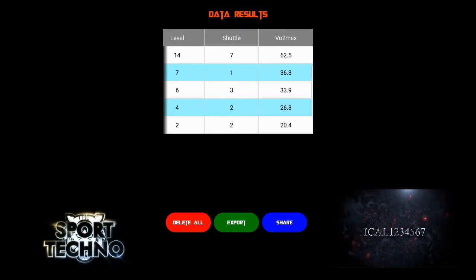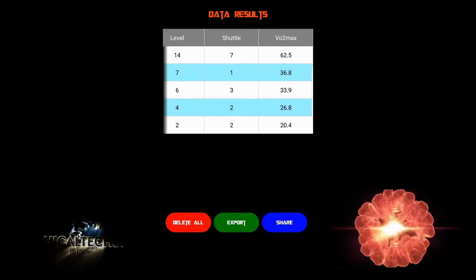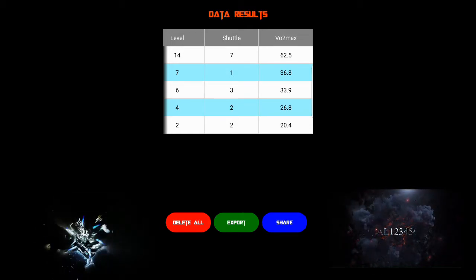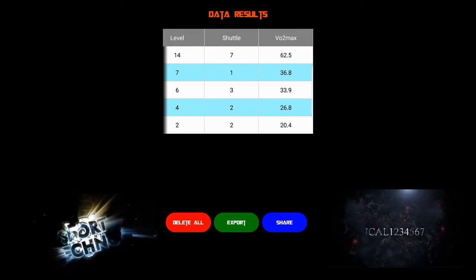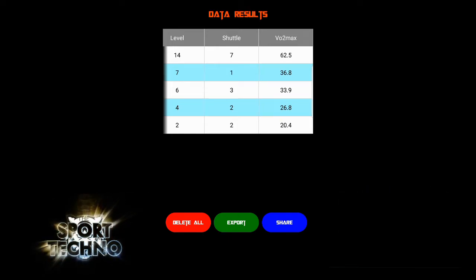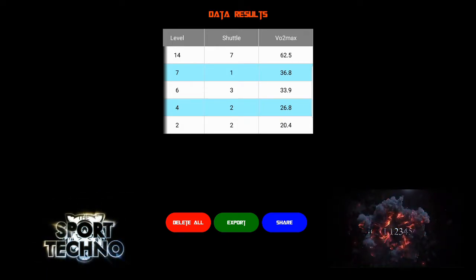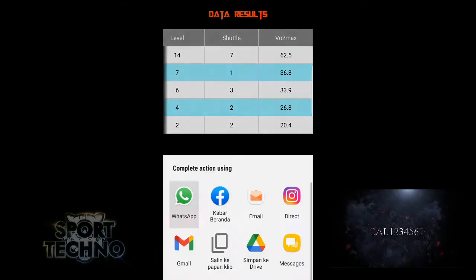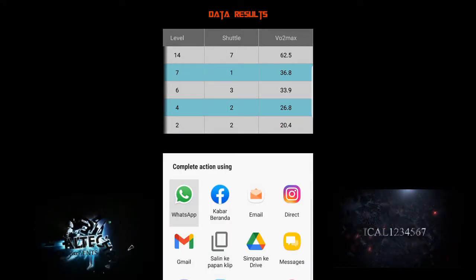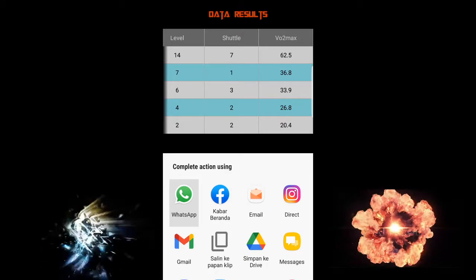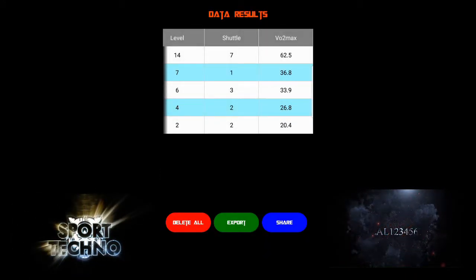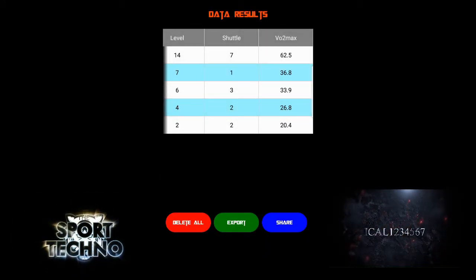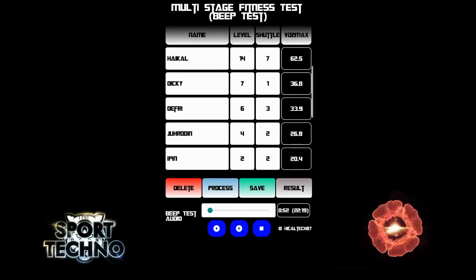Just follow the MISFT folder, and then the file will appear. If you want to share to your Gmail or social media or WhatsApp, just click the share button. Okay, go back again.